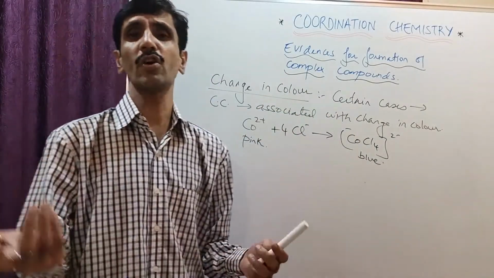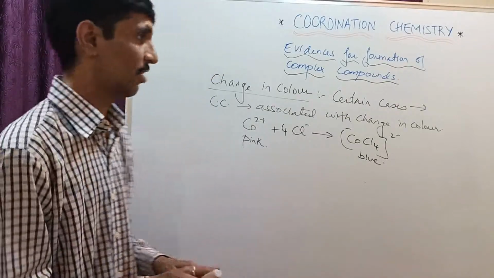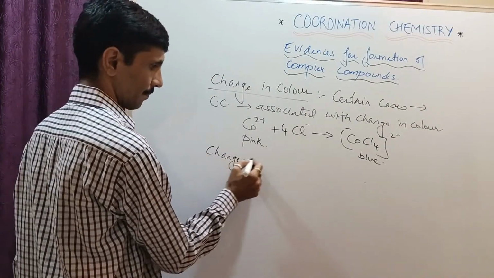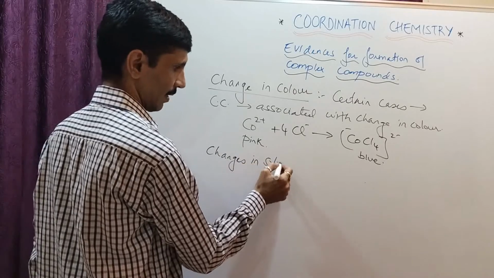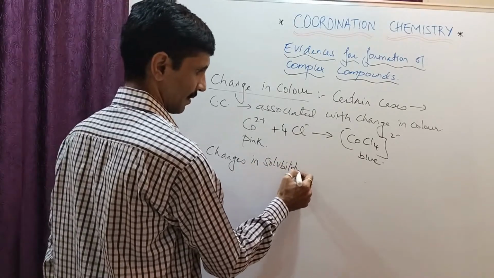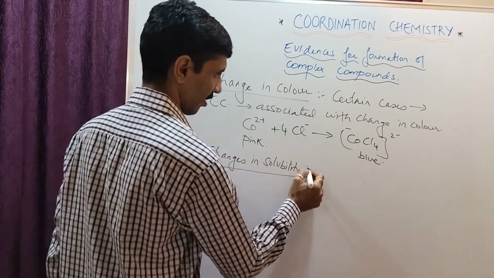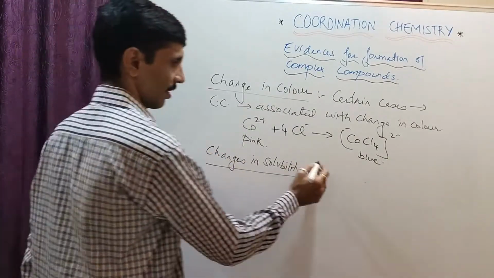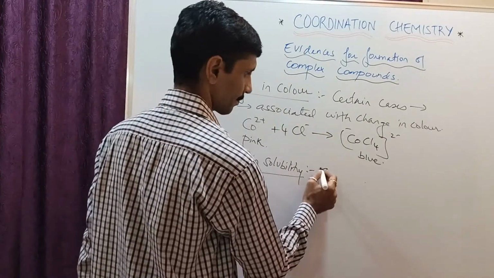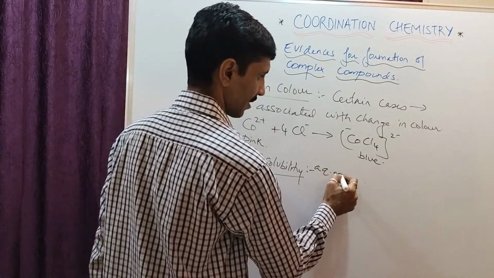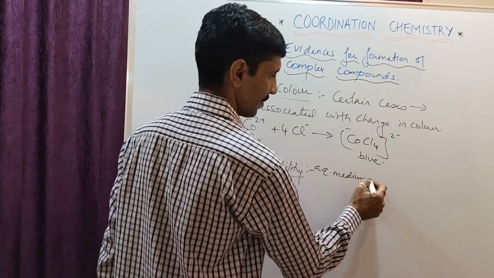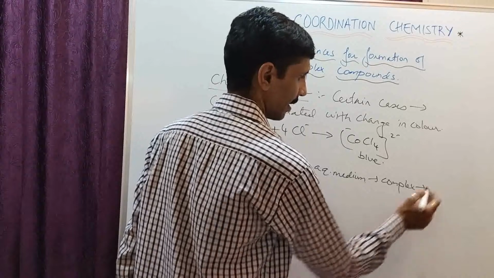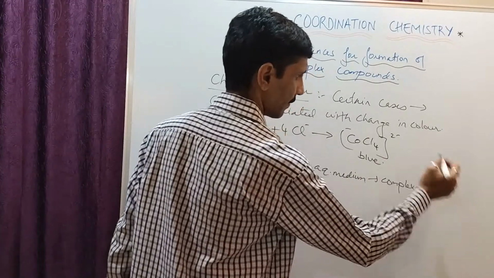ठीक है. We now go into the second evidence, and that is changes can be observed in solubility. Now when I talk about the changes as far as solubility is concerned, sometimes in aqueous medium, that is in water medium, the complexes are going to be unstable and that means they will form a precipitate.